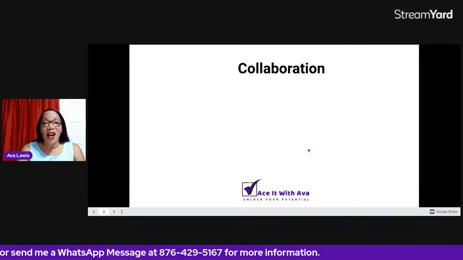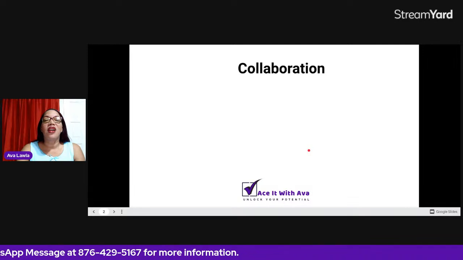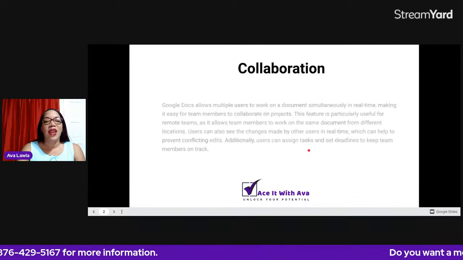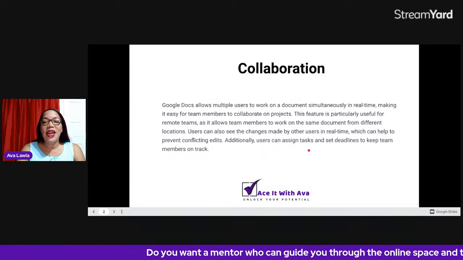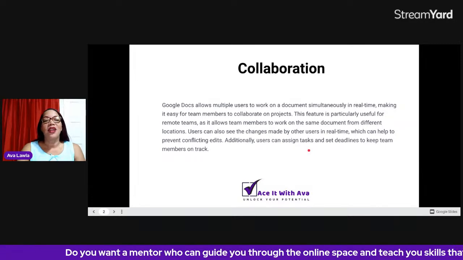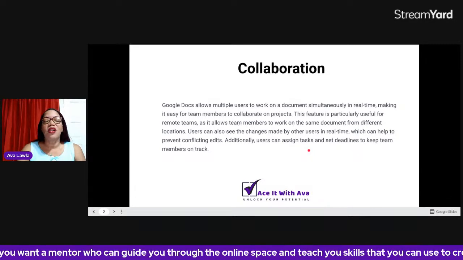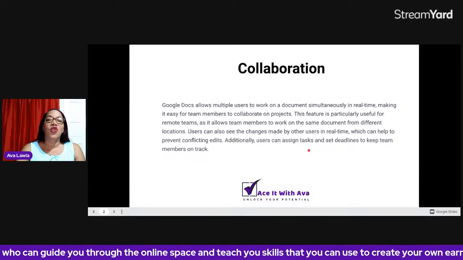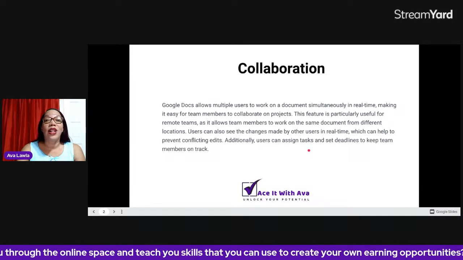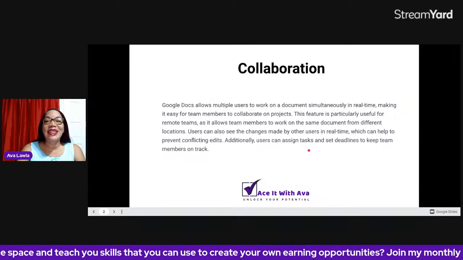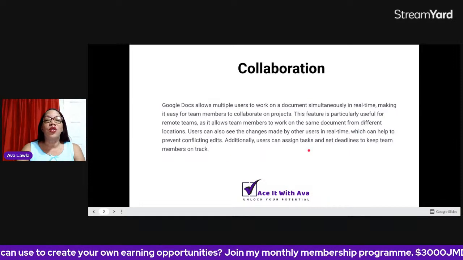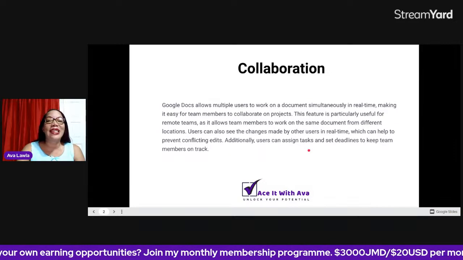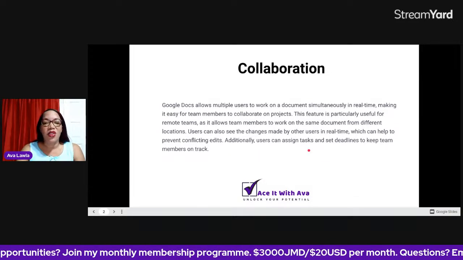Now, what Google Docs allows you to do is have a collaboration feature. And with this feature, it allows multiple users to work on the document at the same time in real time, making it easy for the team members to collaborate on projects. So I can be working on the document while you're working on it. I can see any changes that you make and you can see changes that I make. So we don't have to have this back and forth resaving the document and all sorts of things.